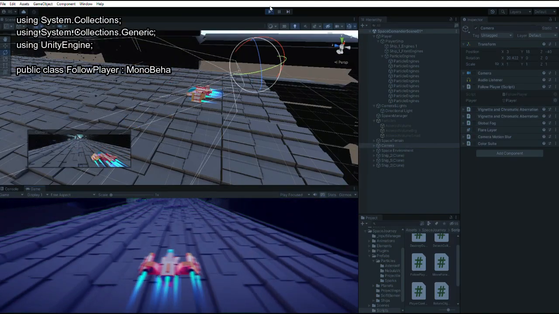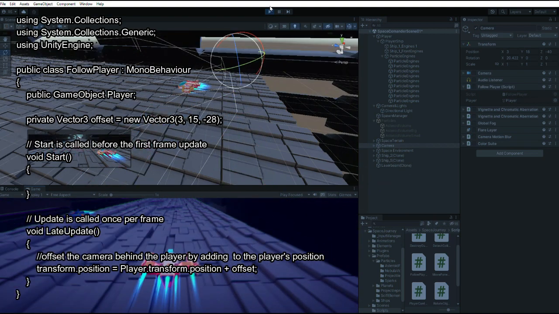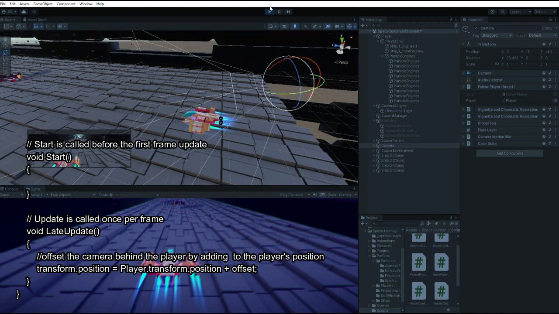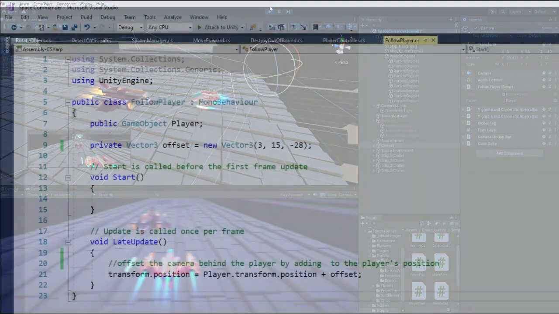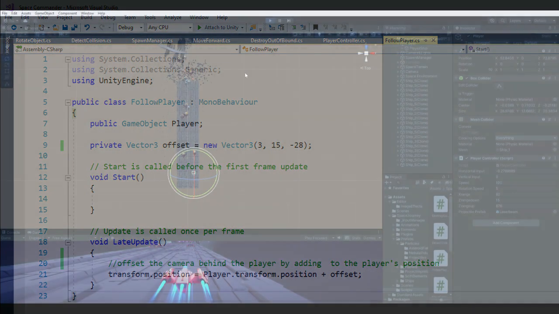The follow player script is a component attached to the camera. It follows the player movements. LateUpdate is used instead of Update to fix the camera stutter effect. I also assign private values for the variable to determine the camera offset values.